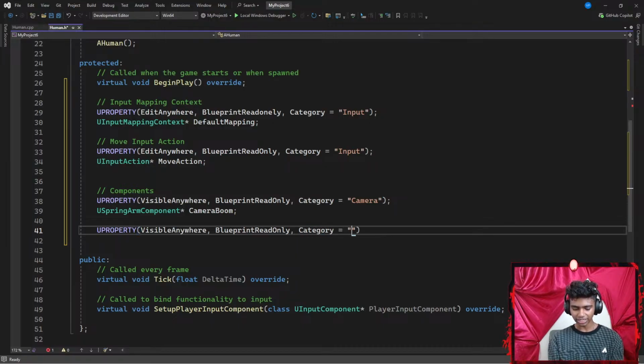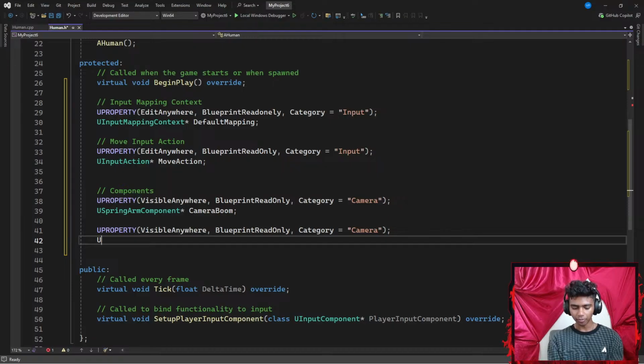There we go, which is going to be set to camera. And that's pretty much it. Now I'm going to create a U camera component, represented by a pointer called follow camera. The reason I named this follow camera is because my camera component is going to be following my spring arm component, like they're attached together.